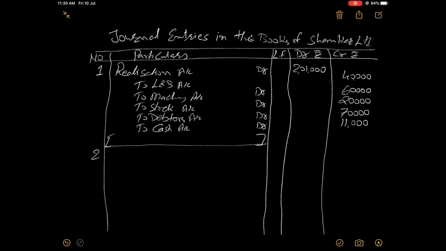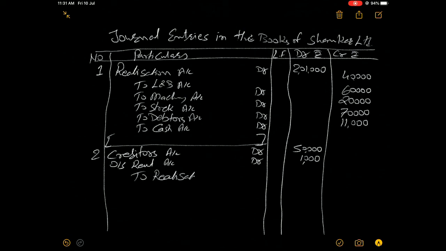Okay. Now the second entry is related to the liabilities. Assets are transferred to the realization account, and liabilities are also transferred to the realization account. There are two liabilities: creditors account debit 50,000, outstanding rent account debit 1,000, to realization account 51,000.